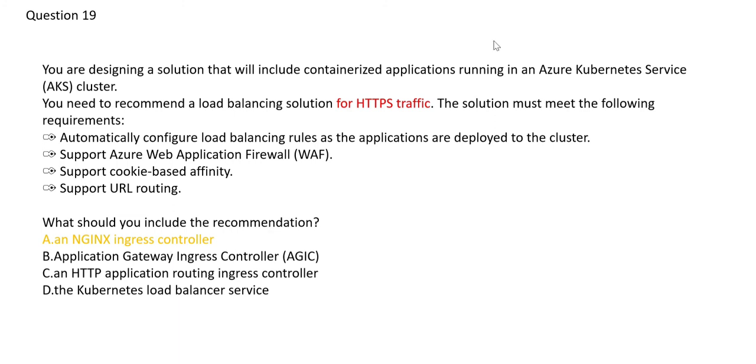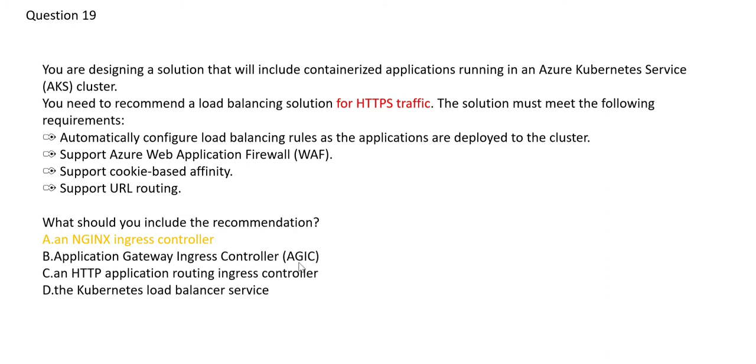In this case we are talking about Azure. Azure itself has a portfolio of products, so Nginx would be the last option. The other thing is Nginx may not have the kind of support these options need. So we will park Nginx for now.